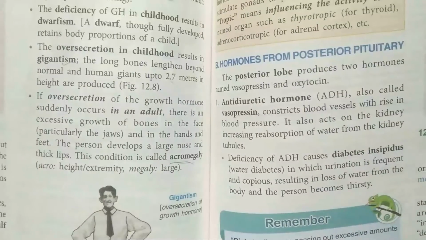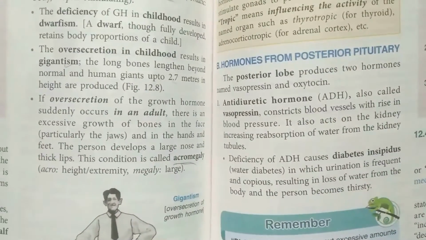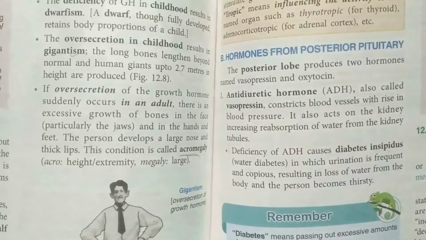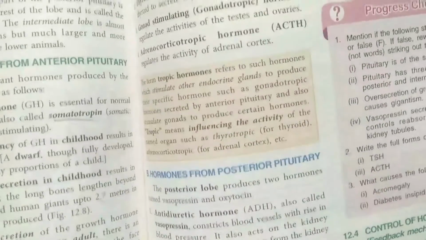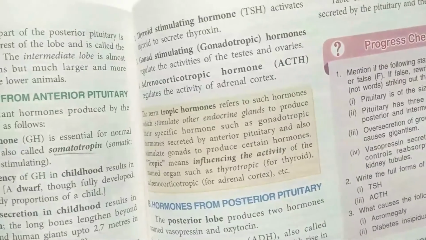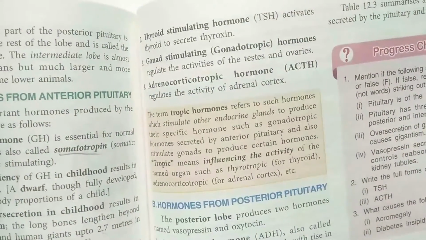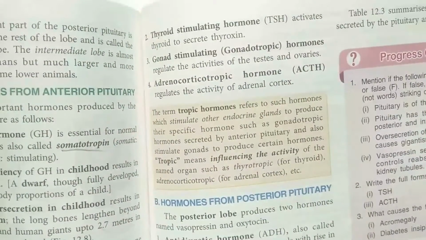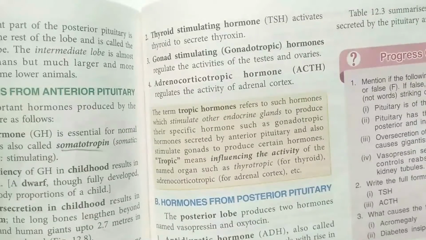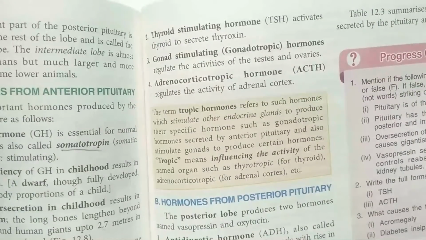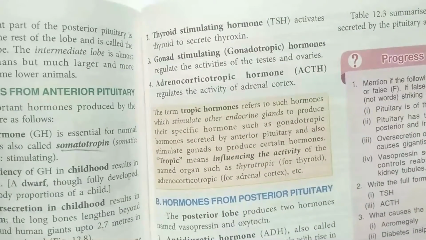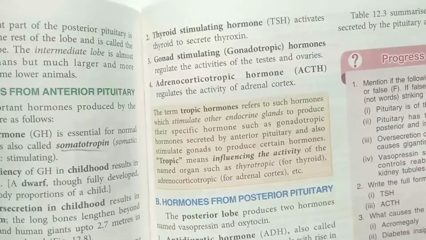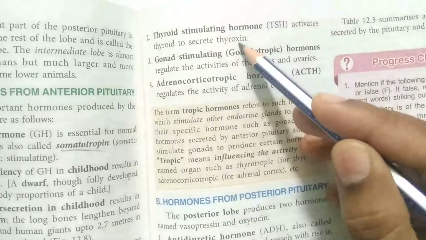Now there are various other tropic hormones which are released from this. Tropic hormones means, since the pituitary is the master gland, it releases its own secretion as well as controls the secretion of the other endocrine glands to produce specific hormones. For example, TSH, the thyroid stimulating hormone, activates the thyroid gland to secrete thyroxine.